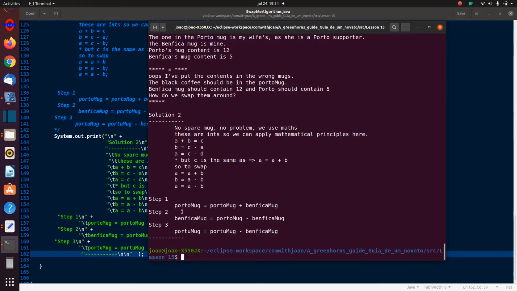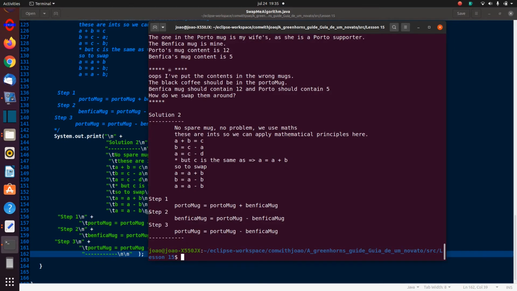And yeah, I'm using the Porto mug. So I'm saying Porto mug is equal to Porto mug plus Benfica mug, and then the Benfica mug I'm going to swap around. Benfica mug is Porto's mug minus the Benfica mug. And that will give me the difference, which is then the Porto's value there, and then the Porto mug there is Porto's mug minus the Benfica mug, which is that value. And if you can see, there's a cross there. You see that? There and there. So I'm swapping them from there to there and there to there.